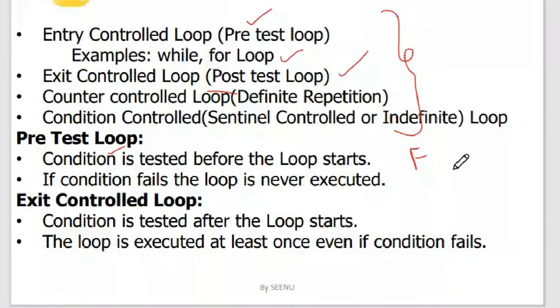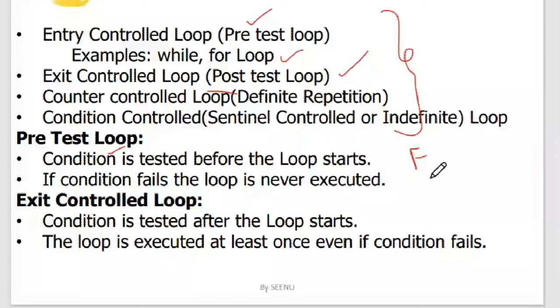Next, coming to the exit control loops. You can create exit control loops also by using while in Python. In an exit control loop, the condition is given at the bottom of the statements. So the statements inside the loop will execute at least once, even if the condition fails.